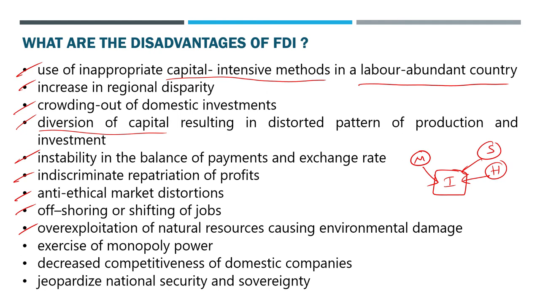Of course, it may pay a price, but again, over exploitation happens because such practices are possible, and that is another limitation. Monopoly power can be exercised. Now, we already observed this. A lot of the giant multinational organizations are so powerful that they can sometimes dictate to other countries' governments, or even monopolize the entire market. That is quite possible. And there is decreased competitiveness of domestic companies.